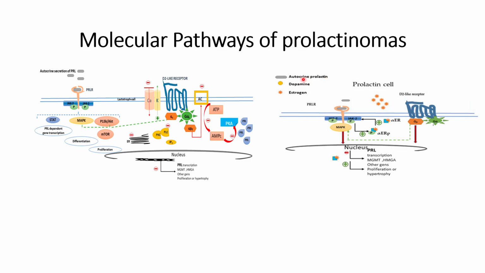So this is how the molecular pathway changes whenever a person has prolactinomas.